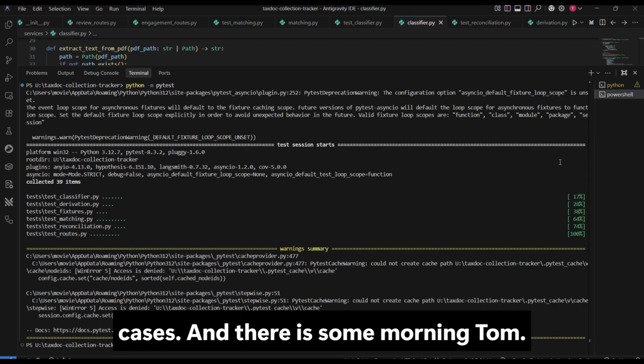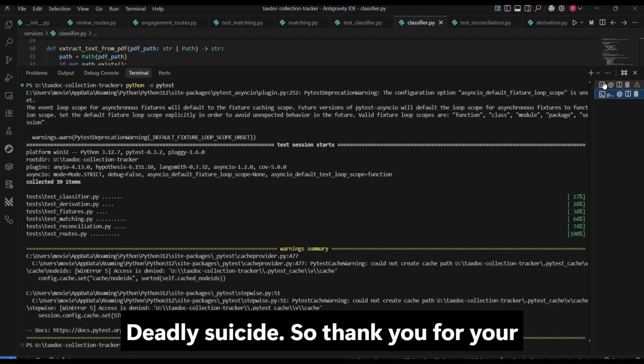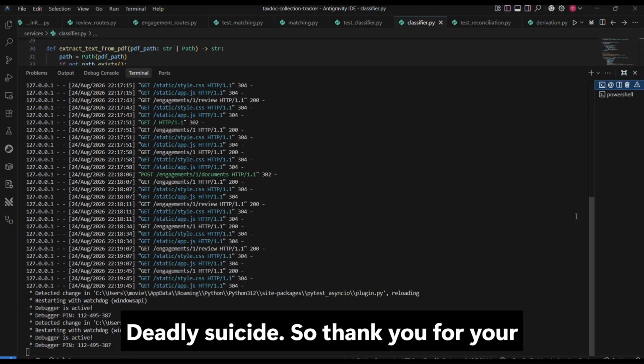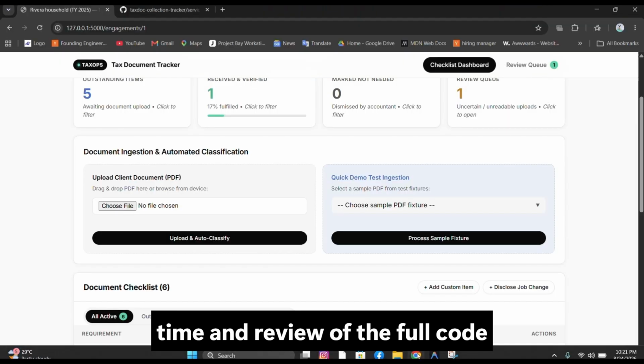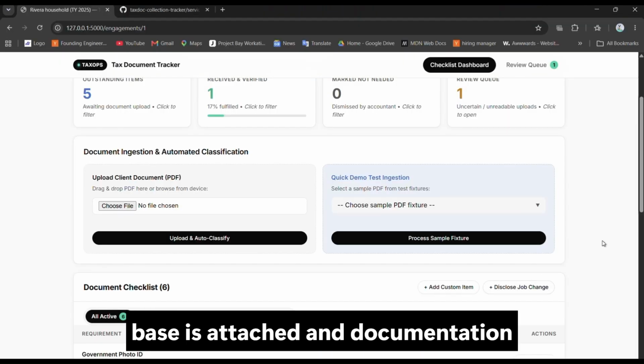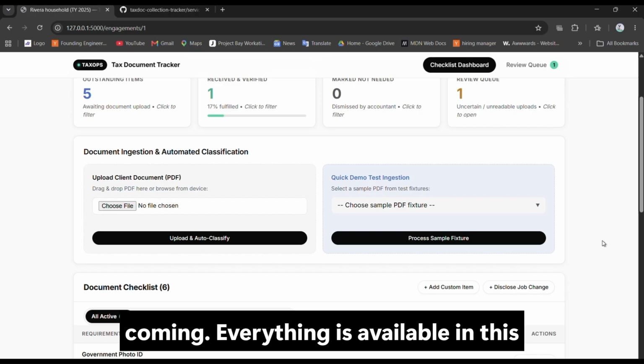Okay, there is some warning from the dependency side. So thank you for your time and review. The full code base is attached and documentation is coming. Everything is available in this repository.